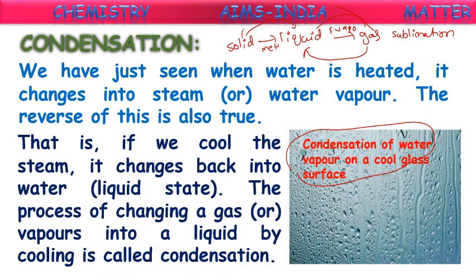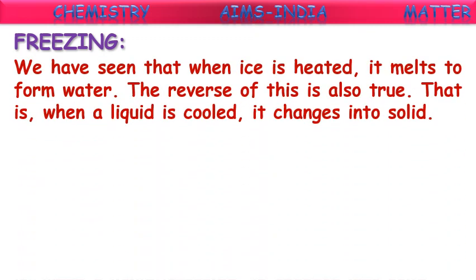If we cool the steam, it changes back into water. The process of changing a gas or vapor into liquid by cooling is called condensation. What is condensation? The process of changing a gas into liquid by cooling, meaning we are decreasing the temperature. That's why it is the reverse process. Till now we studied increasing the temperature, now decreasing the temperature, it comes from gas to liquid. That cooling process is called condensation. Now freezing: we have to decrease the temperature even more for freezing. For condensation you decrease it a bit, and freezing needs an even lower temperature.